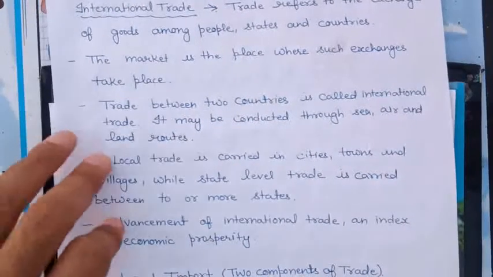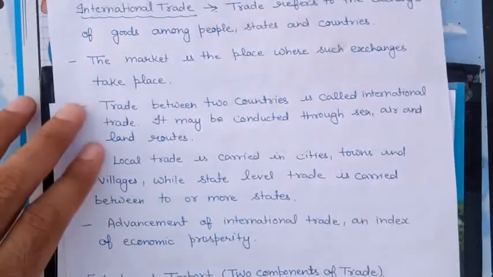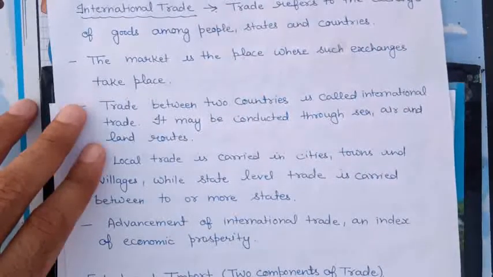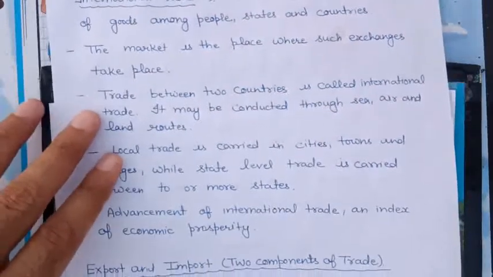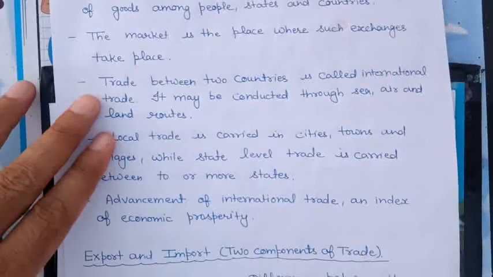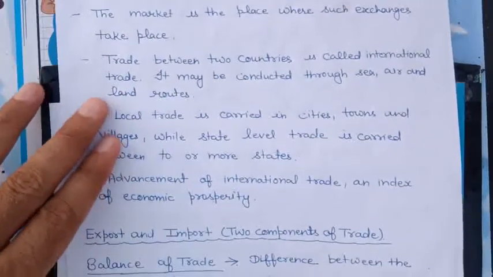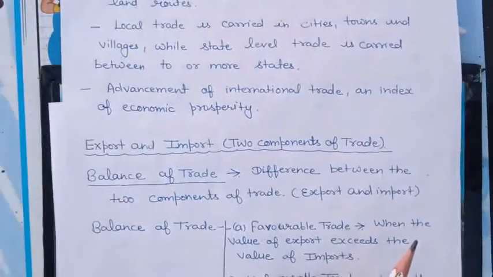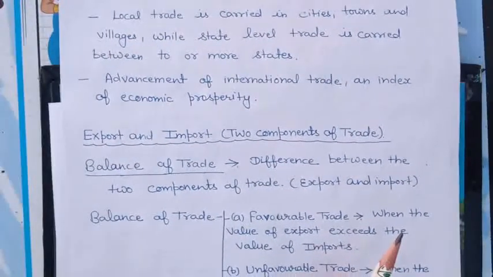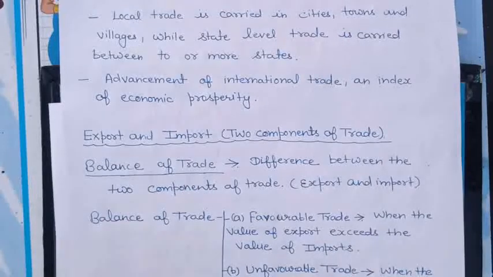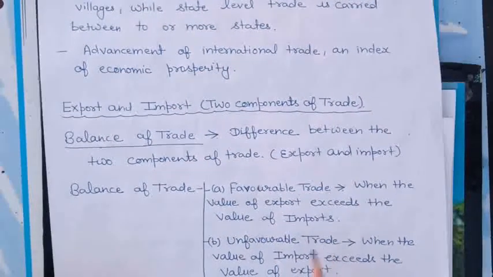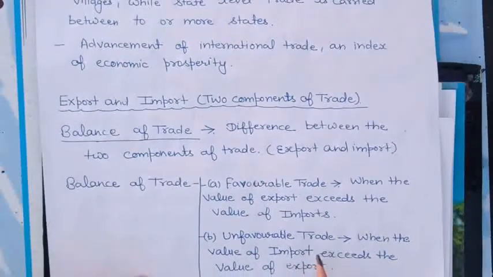It has two components. Trade has mainly two components. One is export, when we are sending something, and import, when we are receiving something. Balance of trade means the difference between the two components of trade, that is export and import. So what is balance of trade? The difference between the two components of trade. What are the two components? Export and import. Balance of trade has two types. One is favorable balance of trade and the second is unfavorable balance of trade.